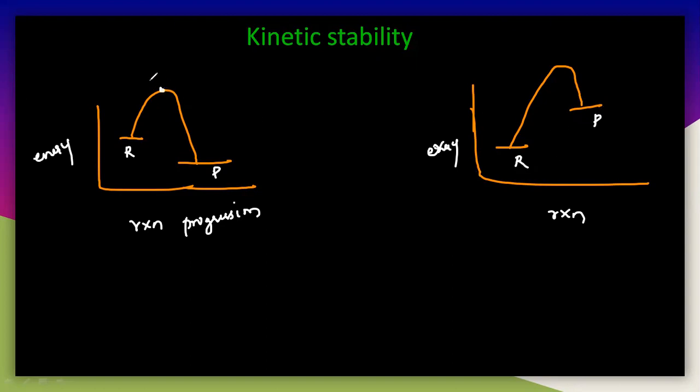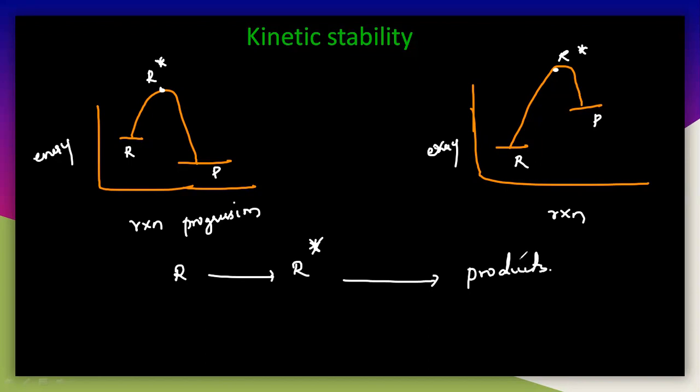Let us take these as R star. Whatever the reactant molecules may be, they must first be activated to form R star. Only then will you get the product. So this is the kinetic aspect here. You have to understand these things, very important here.